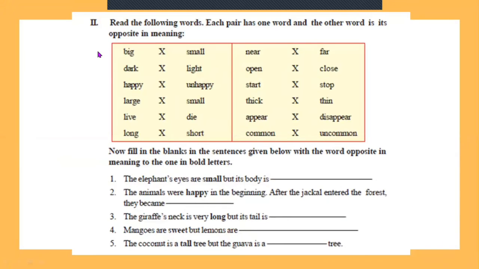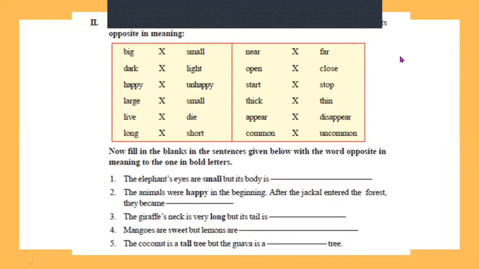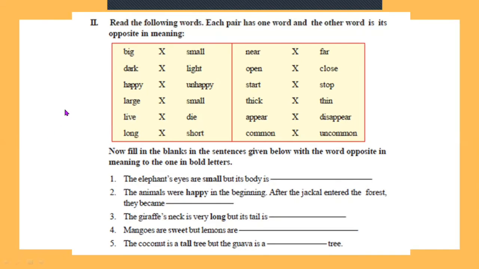See, you have already learned the opposites. Okay, so read the following words. Each page has one word and the other is its opposite in meaning.